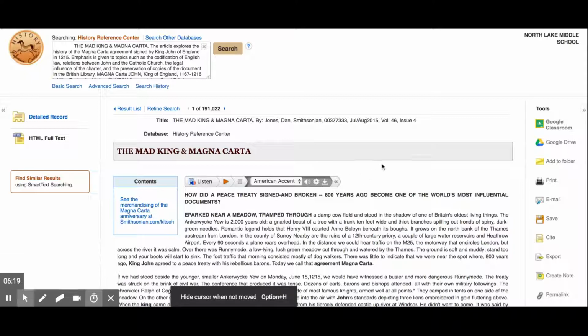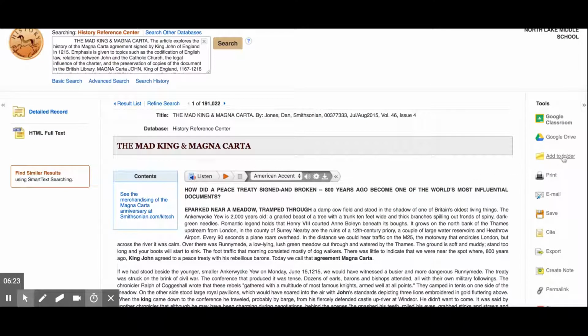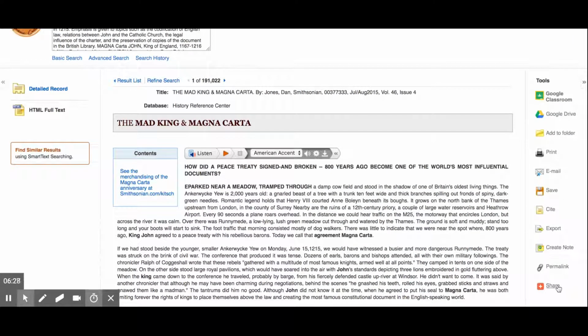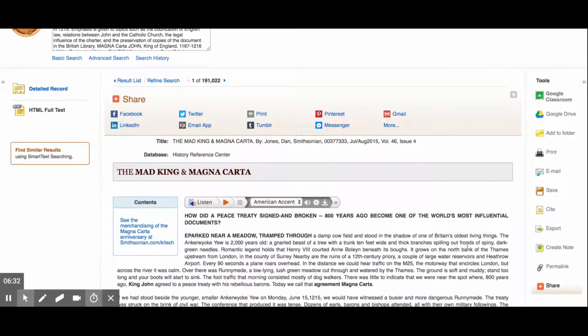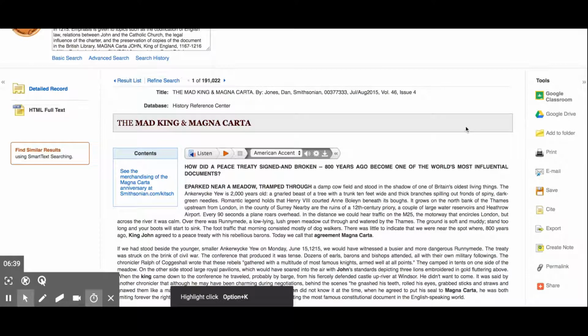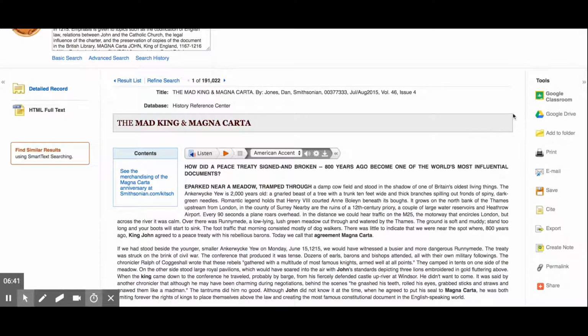And going back into the Mad King and the Magna Carta article, you'll notice too that over here on this side, I can do all kinds of things with it. I can share it. I think you can share maybe through Gmail, through school. So there are different ways to share that document. You can also add it to Google Classroom or to your Google Drive, add it to a folder, save it. I think one of the most important things here, though, is the cite.